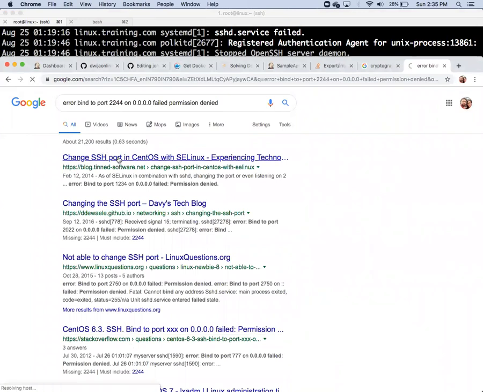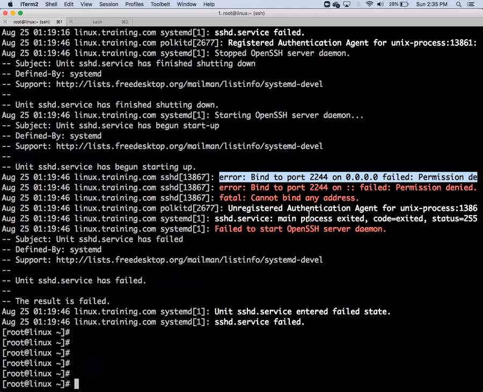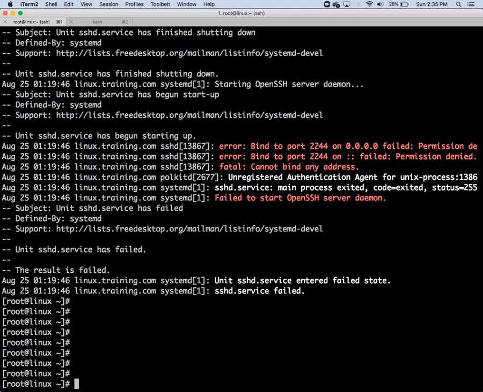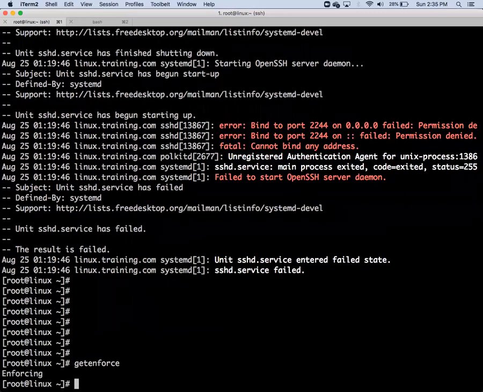SSH port number in configuration with SELinux. That is the issue. SELinux is enabled. That's also secure. How to find whether SELinux is enabled or not? SELinux is Secure Linux. Even though Linux is secure, you can make it more secure. So getenforce is the command to find out whether SELinux is enabled. Getenforce. Yes, it is enforcing. Since this is enforcing, SELinux is enabled.